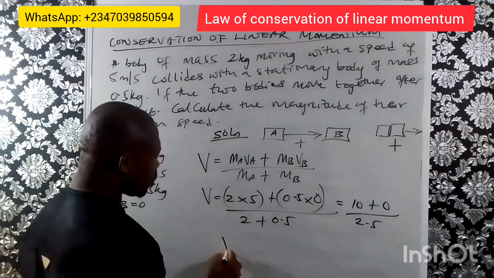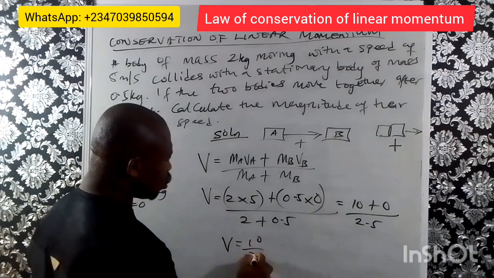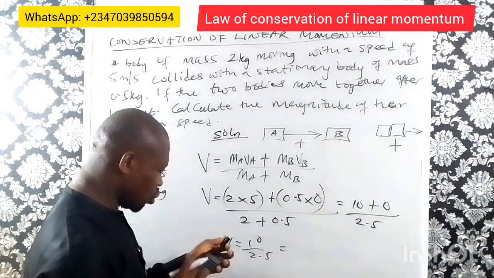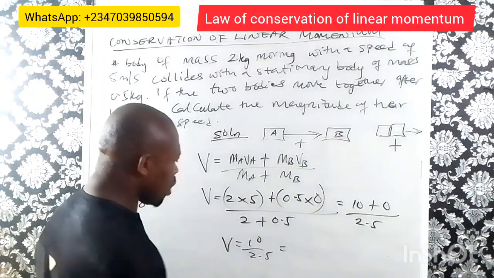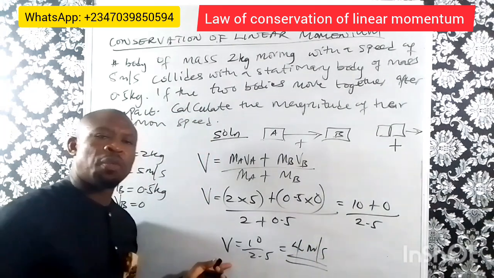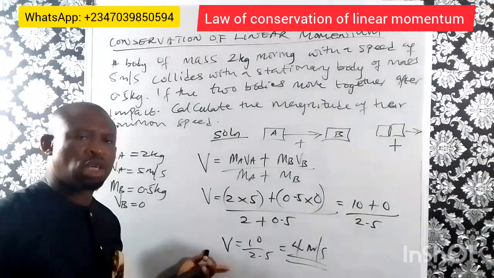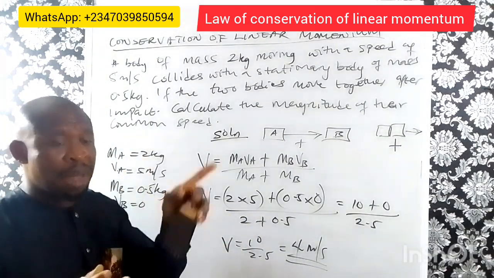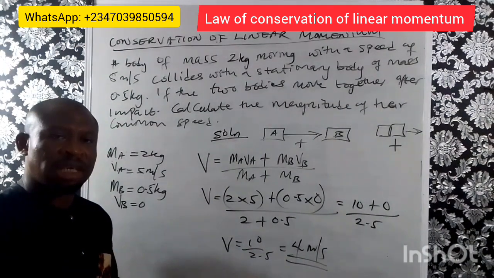Therefore, V will give us 10 over 2.5, which will give us 4 meters per second. So the velocity with which those two bodies move off after impact is 4 meters per second.